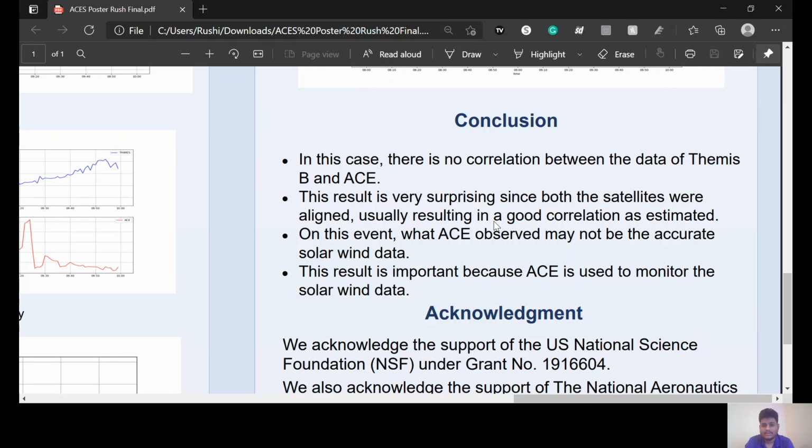Now, this result is very surprising since, as we predicted, both these satellites are aligned, which usually gives us a good correlation of the solar wind data. This also suggests that what is observed may not be the accurate solar wind data, and this result is very important because solar wind data is usually monitored by ACE, so it is critical for that data to be accurate.